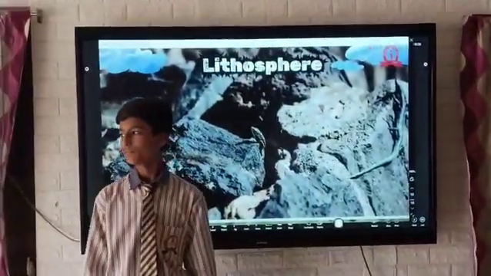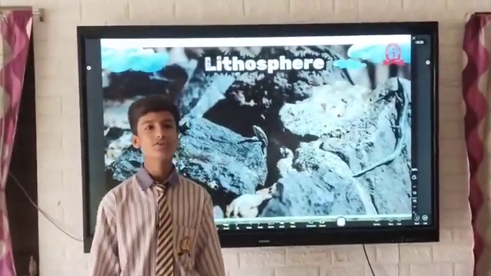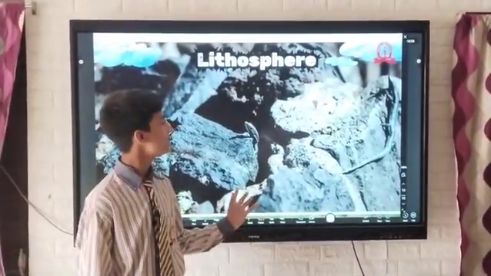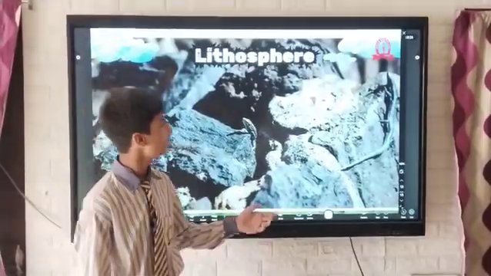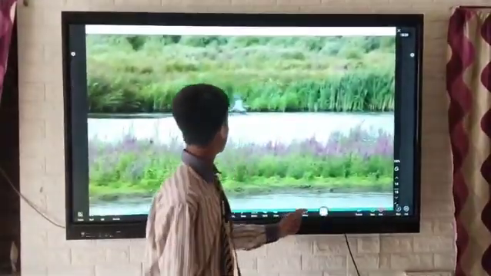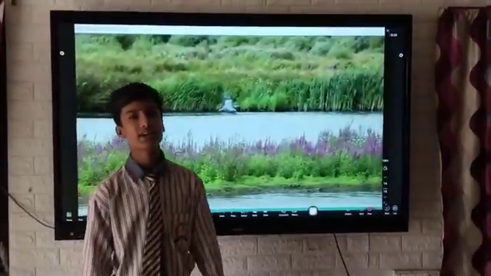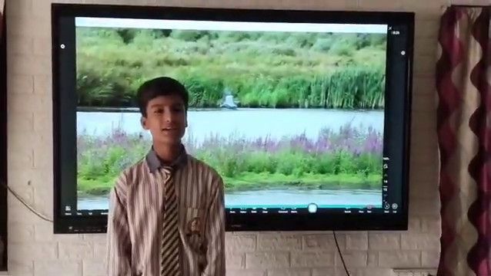Lithosphere. Litho means rock, and the composition of rocks is known as lithosphere. After that, the biosphere is composed of these 3 elements.